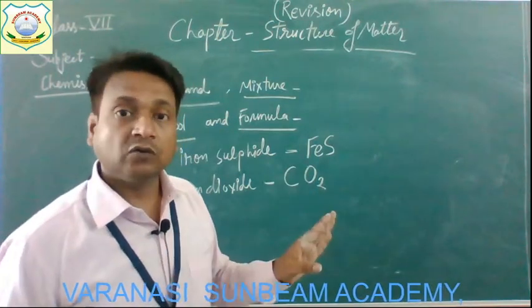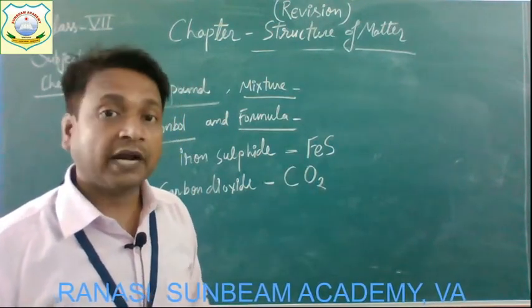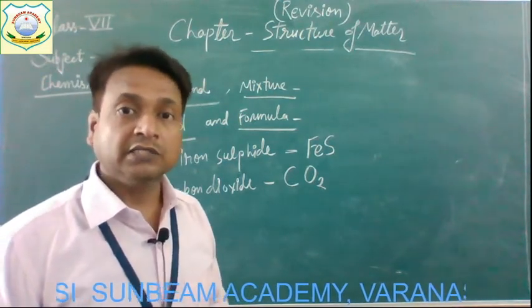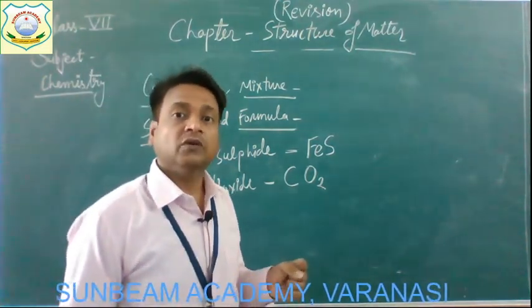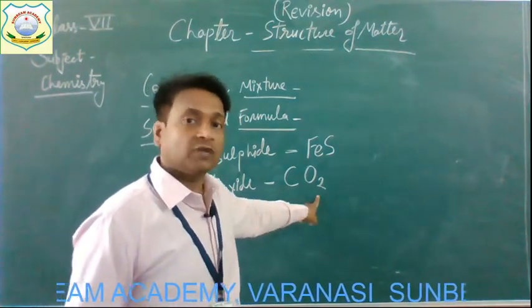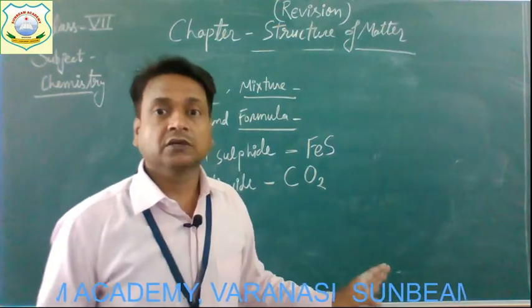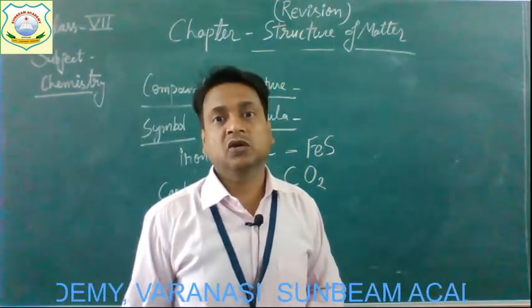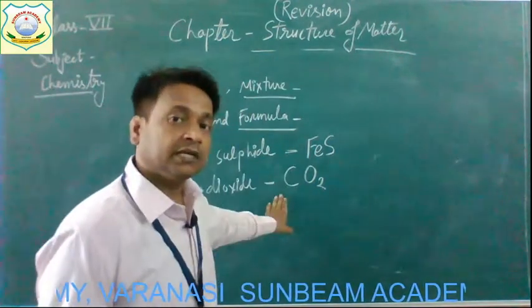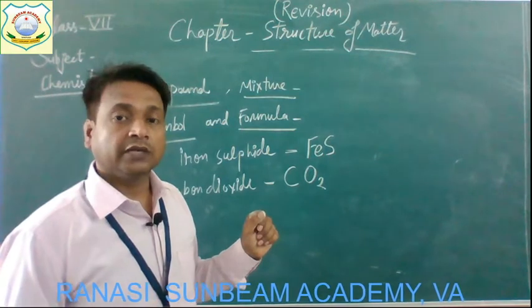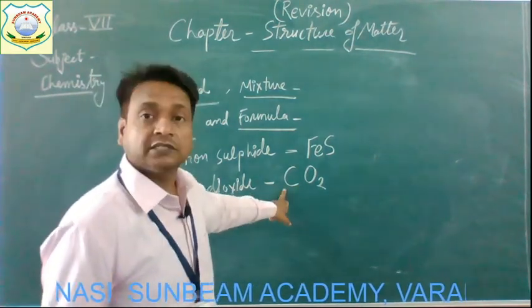We will not write only CO, and we cannot write C2O2. The reason is simple: one molecule is made up from one atom of carbon and two atoms of oxygen, which is fixed. So the ratio of these two elements is 1 to 2 in carbon dioxide, and they will always be present in the same ratio. Okay, children? One molecule is written as CO2.